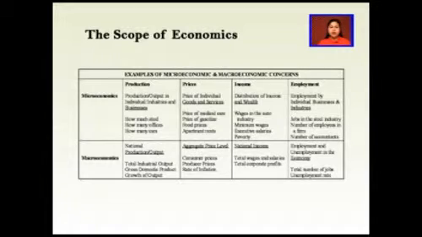Whereas in macroeconomics: national income, total wages and salaries, total corporate profits. Employment by individual business and industries: jobs in the steel industry, number of employees in a firm, number of accountants. Whereas in macroeconomics: employment and unemployment in the economy, total number of jobs, unemployment. Such vast is the scope of macroeconomics.